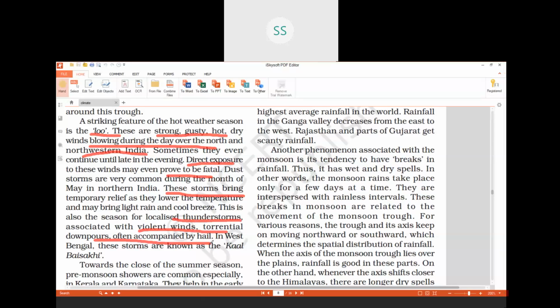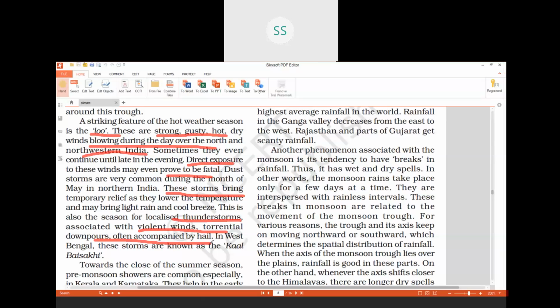Sometimes you observe, even in the summers, there are thunderstorms. That is, lightning is there in the clouds in the sky. Then you see lots of thunderstorms with a lot of sound, and then there will be violent winds and suddenly heavy rainfall. And that heavy rainfall is not in the form of droplets, it's in the form of hail.